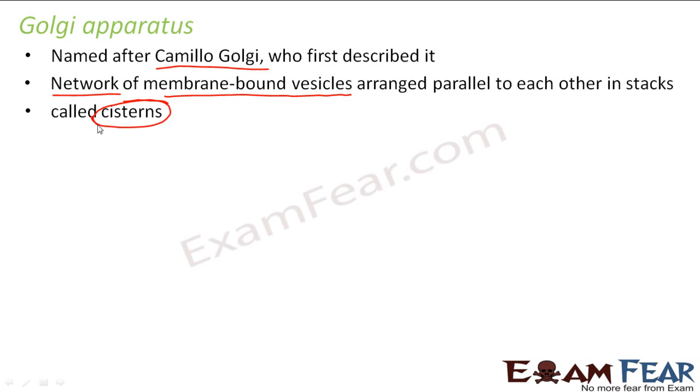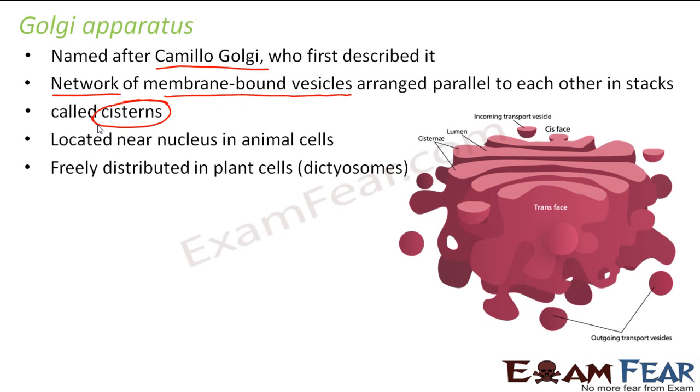You might be thinking, what is it? I'm not able to understand, right? Look at this figure, then you will get a better understanding. This is how a Golgi apparatus looks like. If you see, they are arranged parallelly. This line and this line, they are arranged parallelly. So what is this line actually? It is a network of membrane bound vesicles.